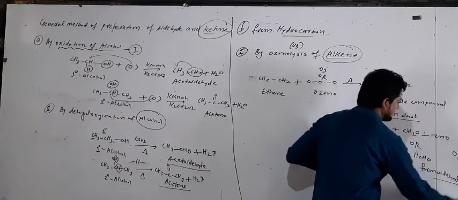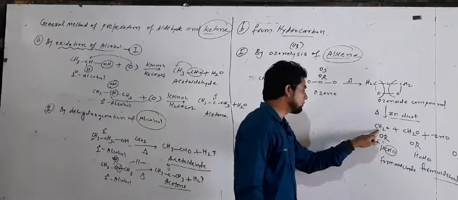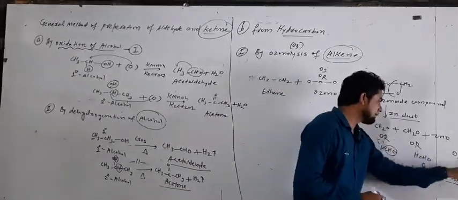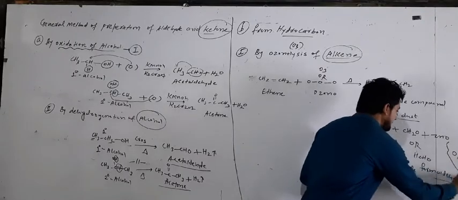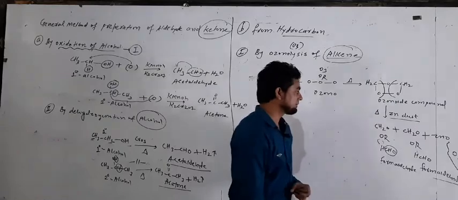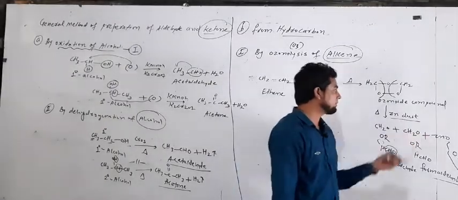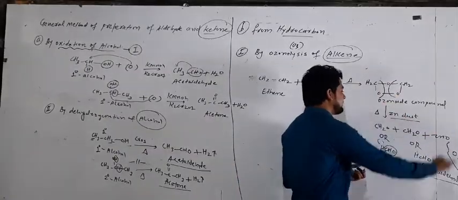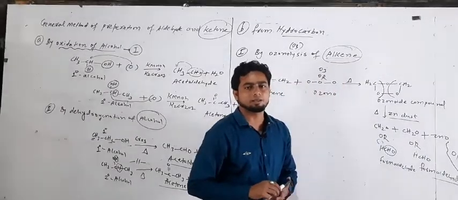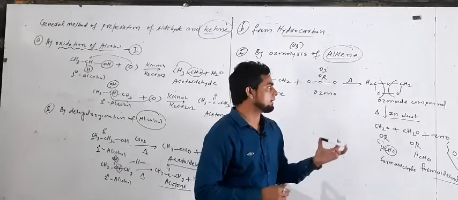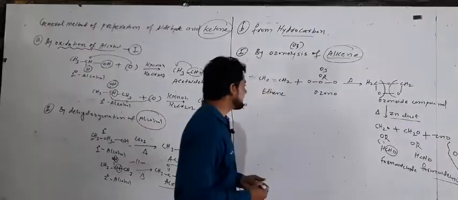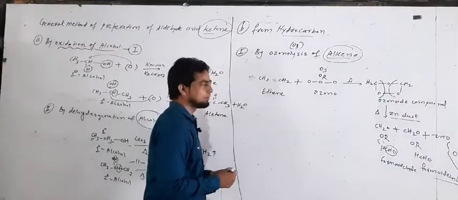Clear, beta? This CH2O we will write like this, or like this, or combining both, how will we write? We will write CH2O. Do you understand? Clear? Twice CH2O and twice CHO, and loss of ZnO. This O and Zn go as ZnO. So with the help of ozonolysis of alkene, we prepared aldehyde and ketones. Clear? Okay beta.